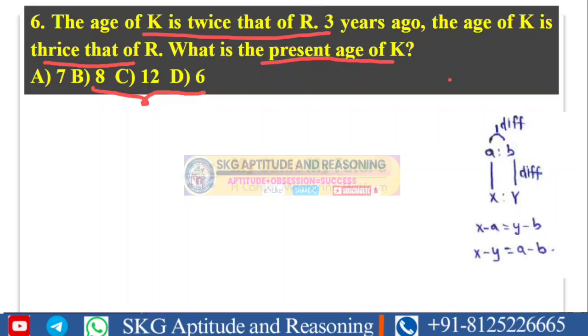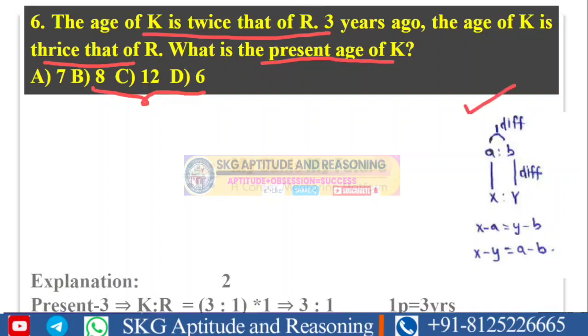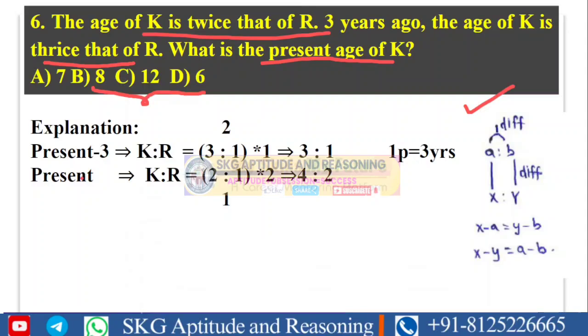For this also I am using the same approach. Here he gave the present age and P minus 3 age. The present age is in the ratio of 2 is to 1, and P minus 3 age is in the ratio of 3 is to 1. Here the difference is 2 parts, and here the difference is 1 part. This difference I multiply here, and this difference I multiply there. Then from 3 to 4 it increased by 1 part, and from 1 to 2 it also increased by 1 part, which means 1 part equals 3 years. What is asked is the present age of K.